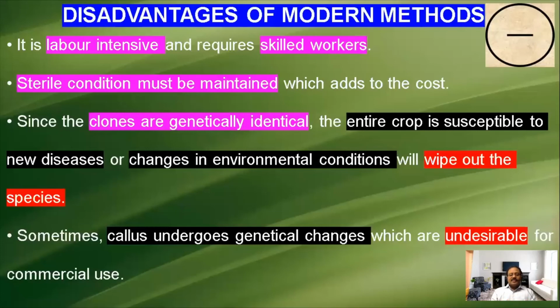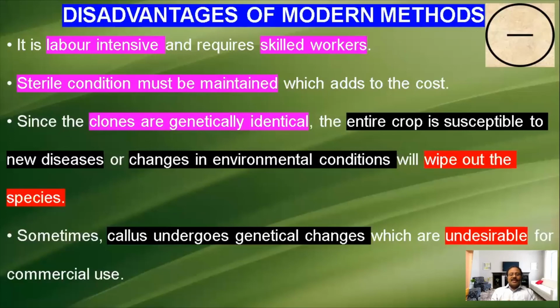Another one is that sometimes the callus undergoes genetic changes. What is called callus? Already I told you that we take a cell from a particular desirable plant. We multiply the cell in asexual condition. So a group of undifferentiated cells is formed. That group of undifferentiated cells is called callus. They can produce the entire plant.